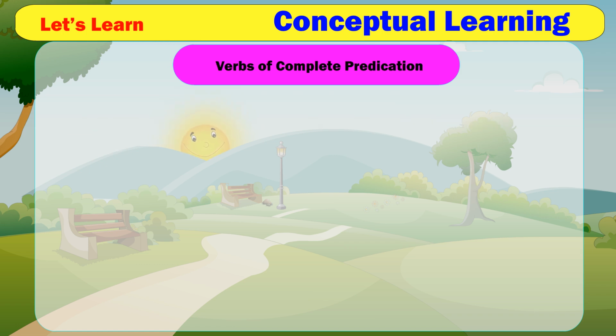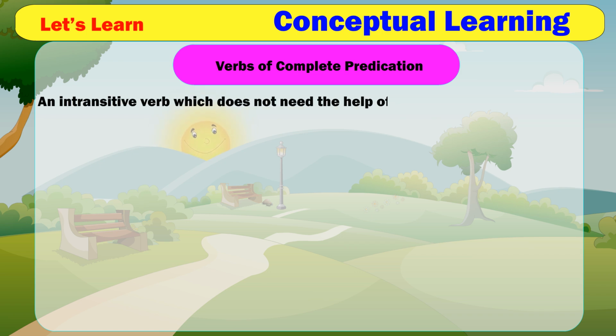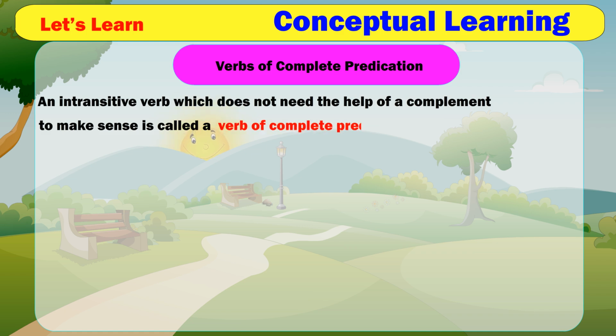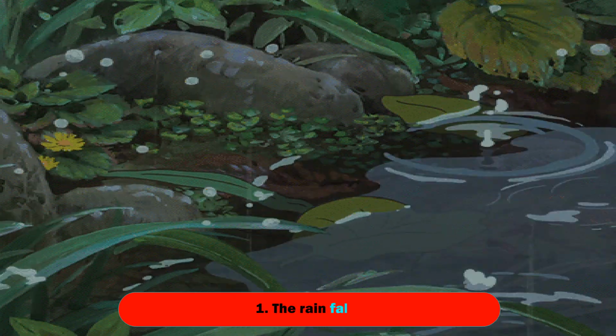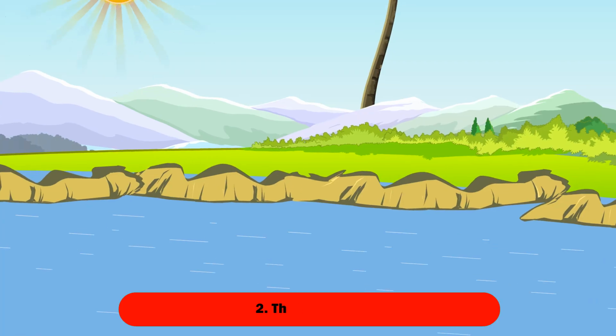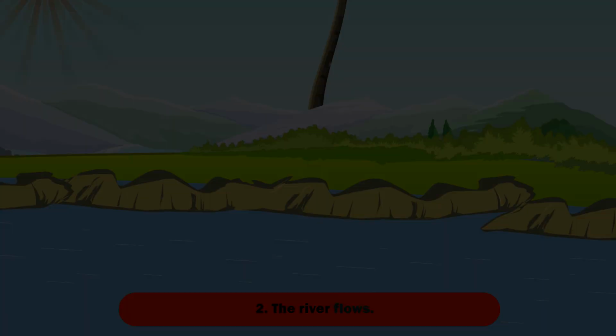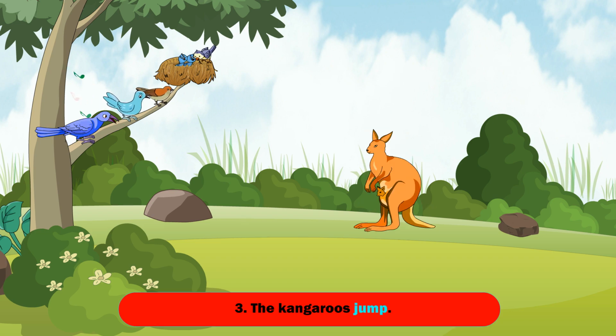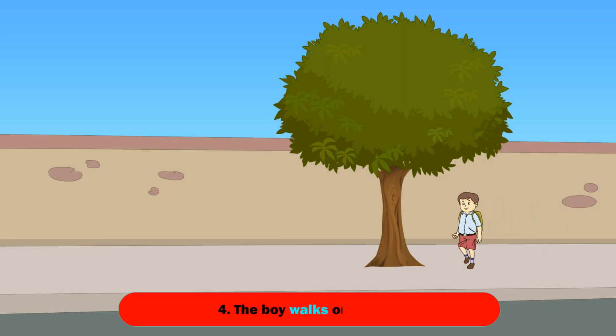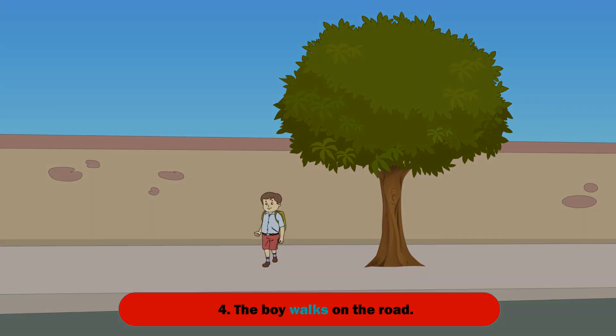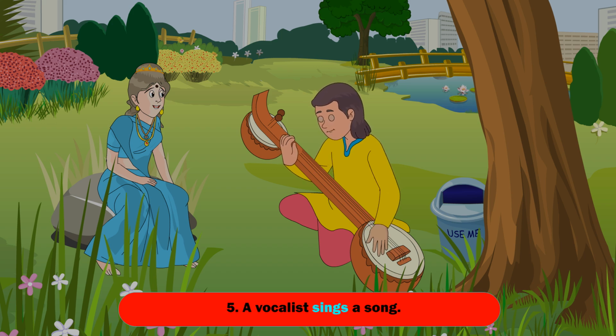Verbs of complete predication. An intransitive verb which does not need the help of a complement to make sense is called a verb of complete predication. Examples: 1. The rain falls. 2. The river flows. 3. The kangaroos jump. 4. The boy walks on the road. 5. A vocalist sings a song.